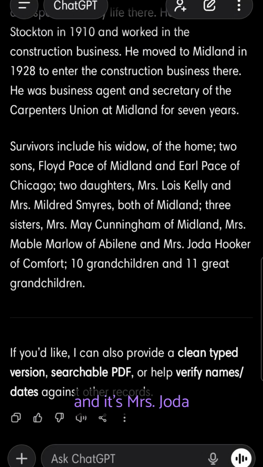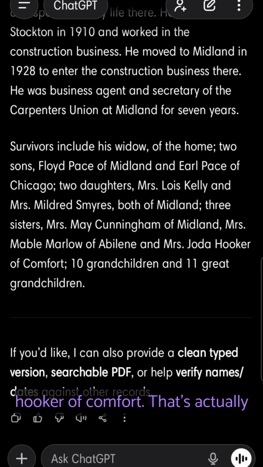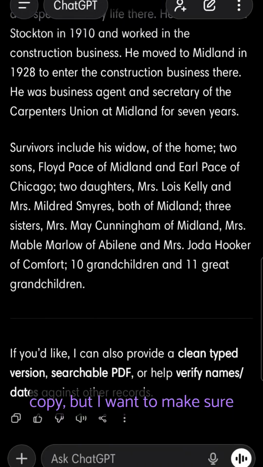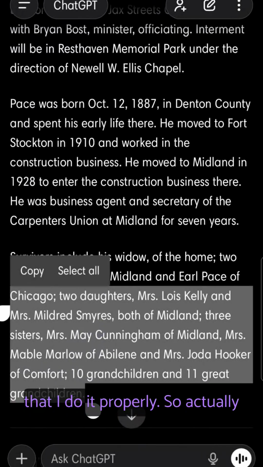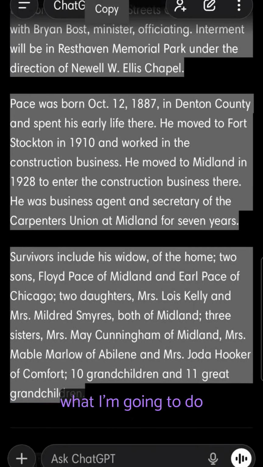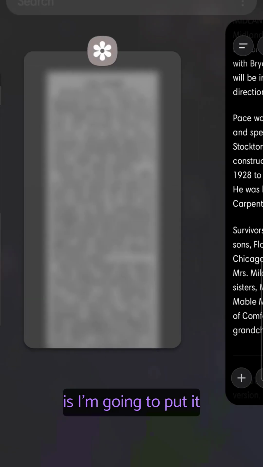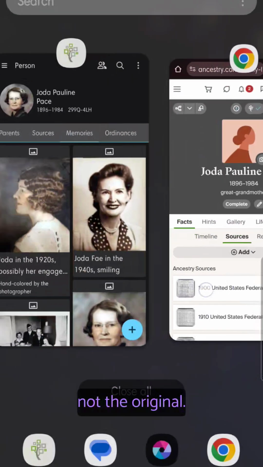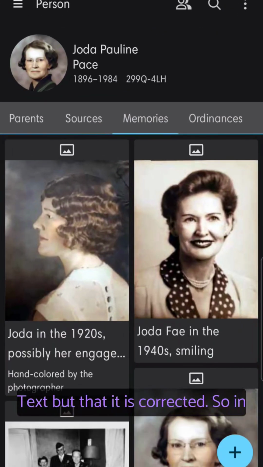And it says Mrs. Joda Hooker of Comfort. That's actually Hookie, and I'm going to correct that in the copy. But I want to make sure that I do it properly. So actually what I'm going to do is I'm going to put it in square brackets to indicate that it was maybe not the original text, but that it is corrected.